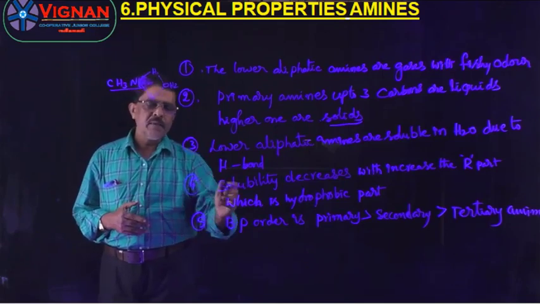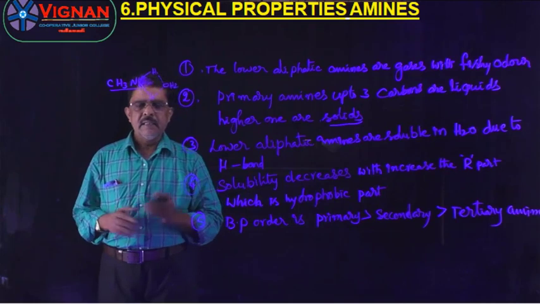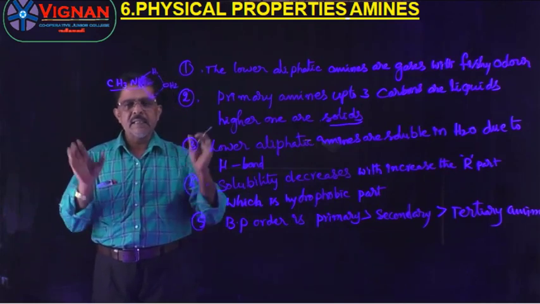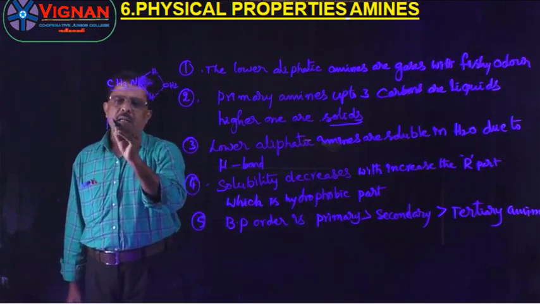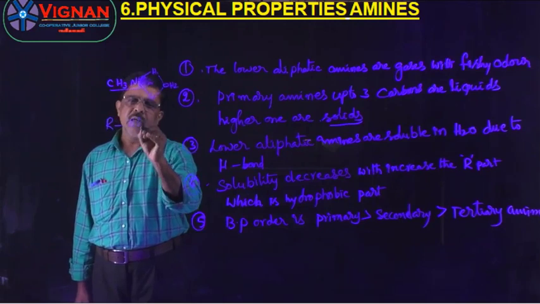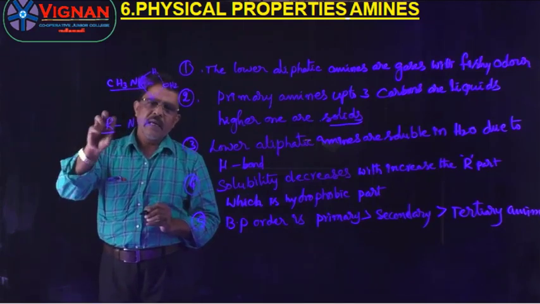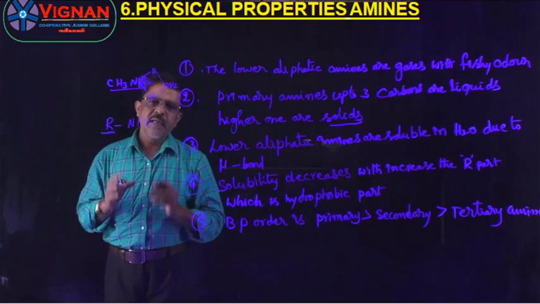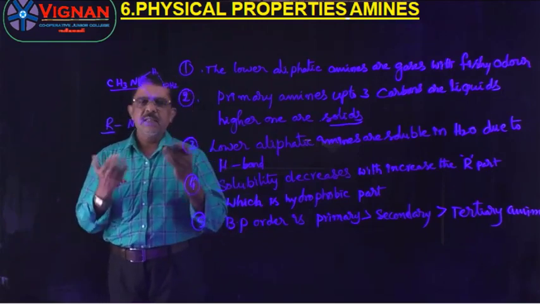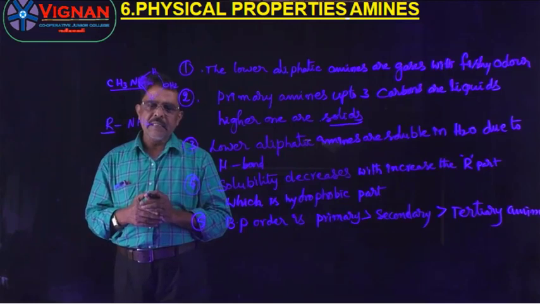Then the solubility of amines decreases with increase in the alkyl part. This alkyl part, which is a hydrophobic part, increases, then solubility of amines decreases.